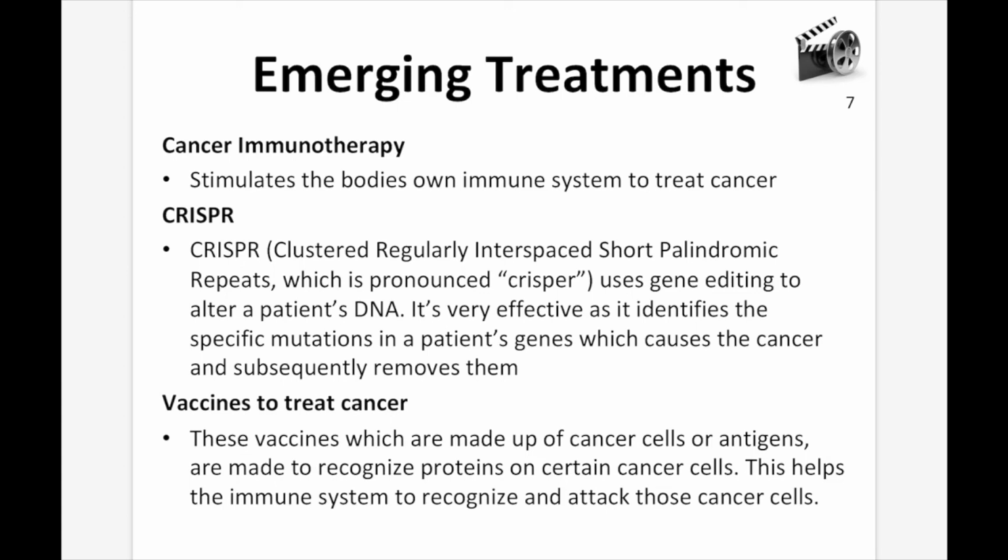And then lastly, vaccines to treat cancer. These vaccines, which are made up of cancer cells or antigens, are made to recognize proteins on certain cancer cells. This helps the immune system to recognize and attack those cells. Now, all three of these are in trial phases, and doctors are doing different things with them and seeing some success. They are probably the future.